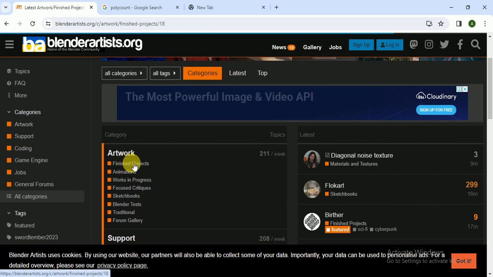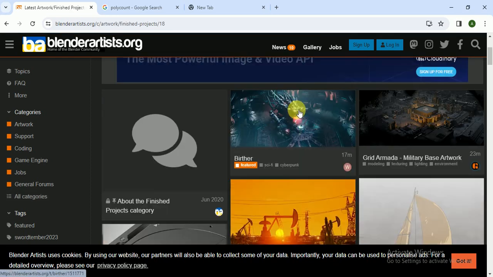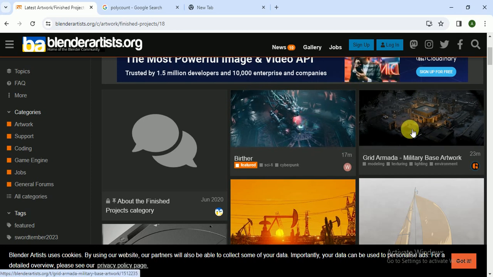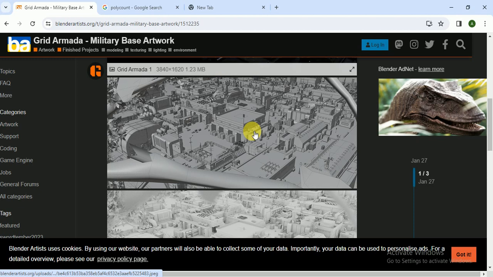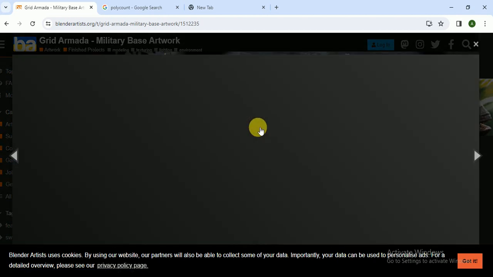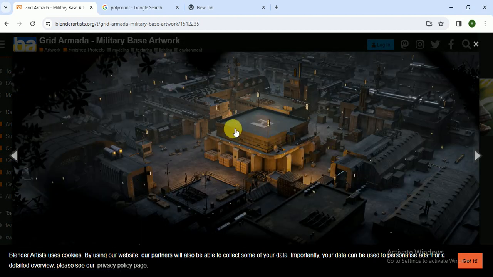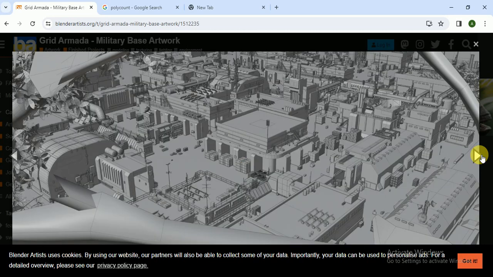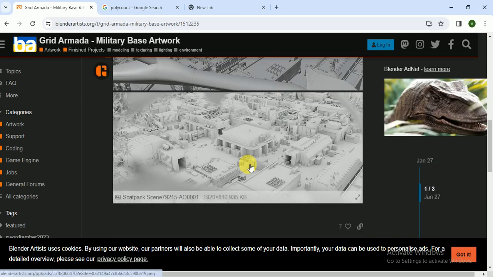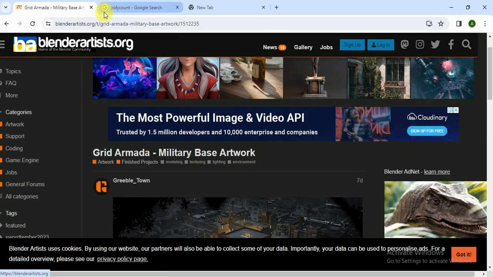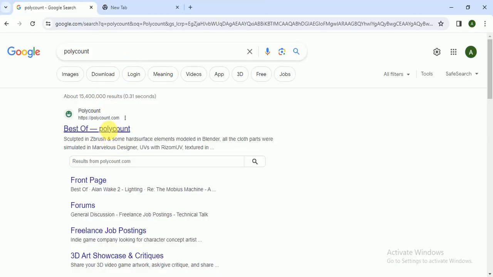You can also see finished projects of different people for inspiration. As you can see, this is great, and this is the model work, and you can see this will help you a lot. You can take inspiration and make your own. So let's move towards our last website, which is called Polycount, and